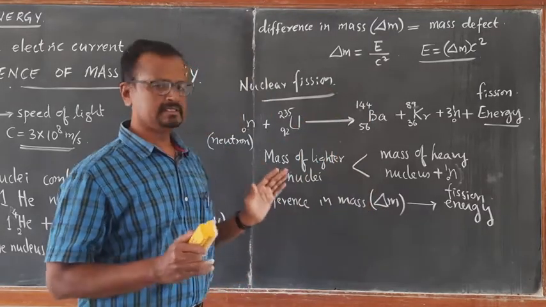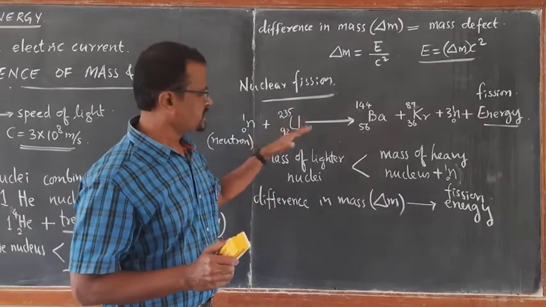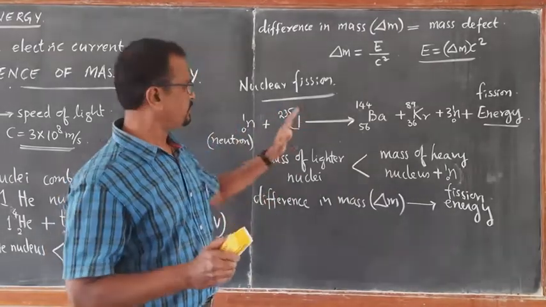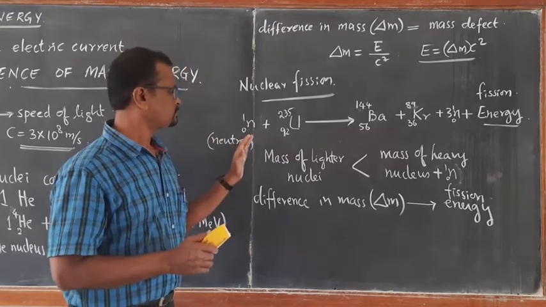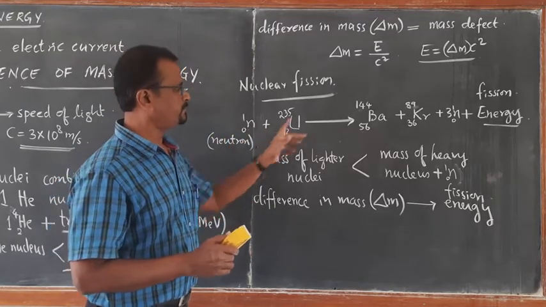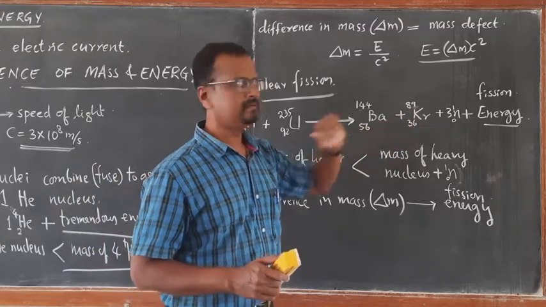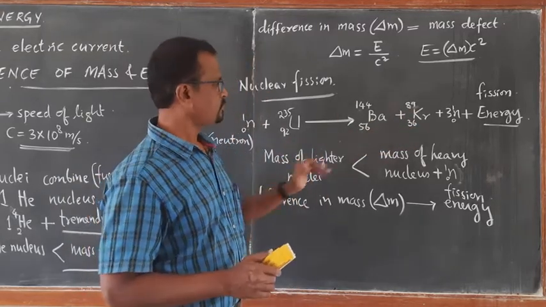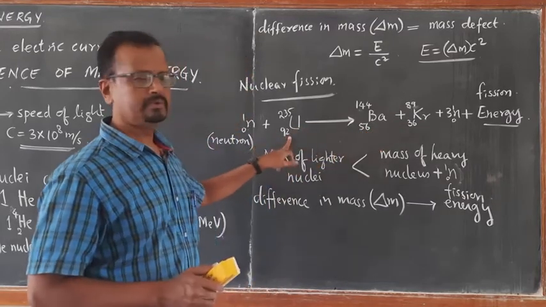Whereas fission energy is the energy obtained after the breaking up of a heavy nucleus like uranium-235, when it is collided with one neutron, it breaks into lighter nuclei like barium, krypton and 3 neutrons. Barium and krypton are lighter than uranium-235.